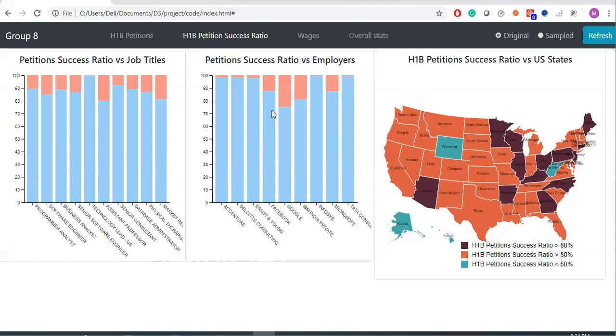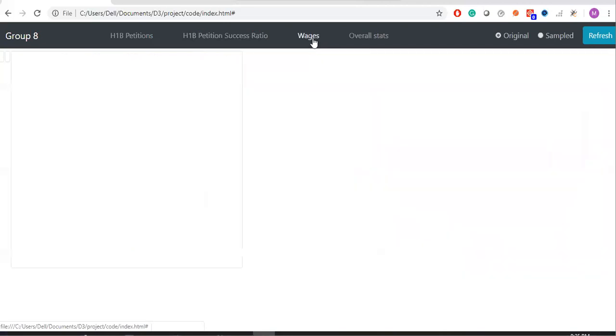And for the third plot, we have a geo map, which shows that most of the states have a moderate petition success ratio, except Alaska and West Virginia, which are denoted in green color. I'll hand over to Mohit to tell us more about the wages part.